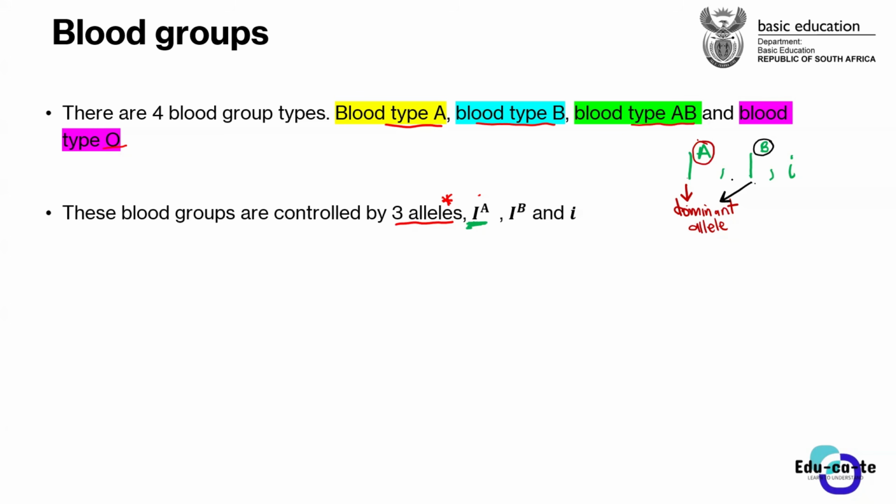So it means that it shows itself in the phenotype. It is the one that controls the blood group type. So this allele with a B on top is responsible for making the blood type to be type B.